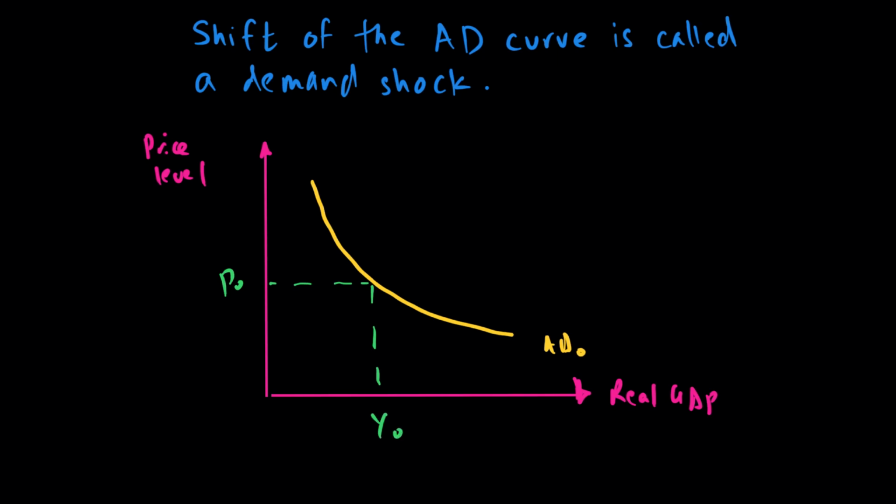For the same price level, let's say AD goes up to AD1, that could be because of a reason not related to price level. So any rise in AD for reasons not associated with price level, such as C, I, G or X minus M going up independently, will cause my AD curve to shift to the right. So let's talk about the reasons why AD will shift.